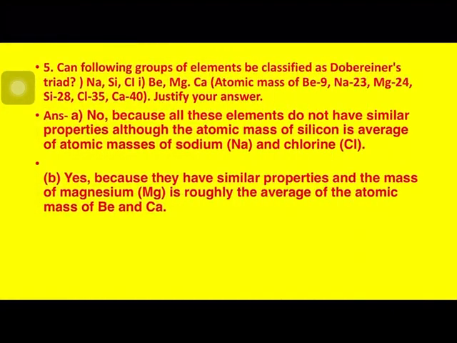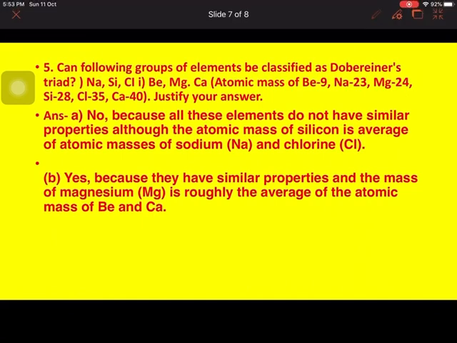Then question number 5: can the following groups of elements be classified as Dobereiner triads? Sodium, silicon, chlorine; beryllium, magnesium and calcium. Their atomic masses have been given. If you take the average atomic mass of group 1, that is sodium 23 and the third one chlorine 35, it comes out to be 58 upon 2, that means 29, and the atomic mass of silicon which is given is 28.